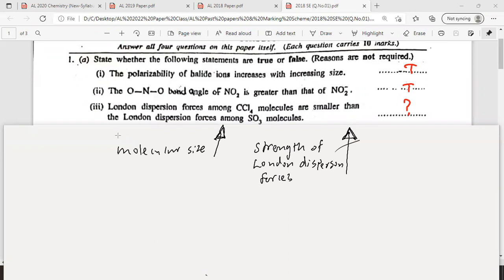When the molecular size goes up, the strength of London dispersion forces increases.